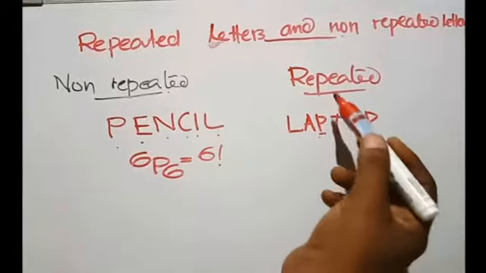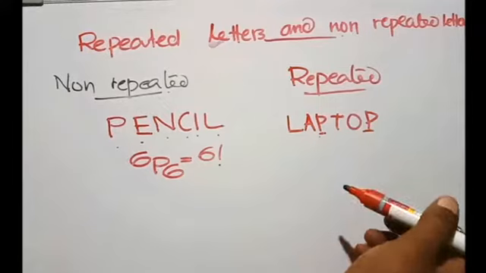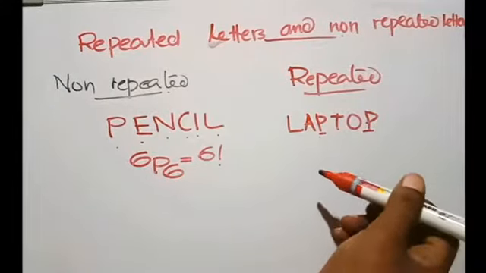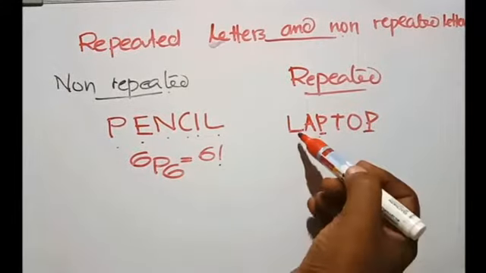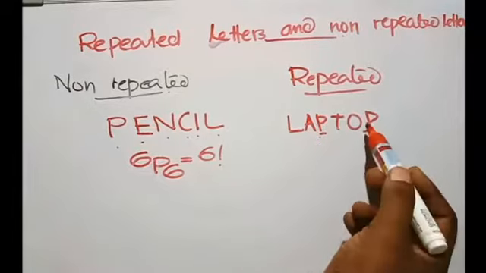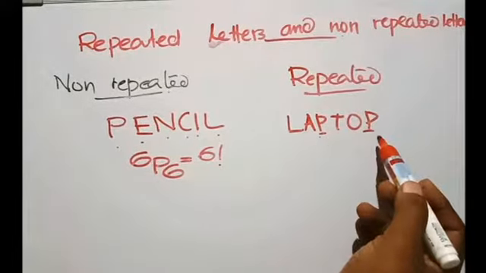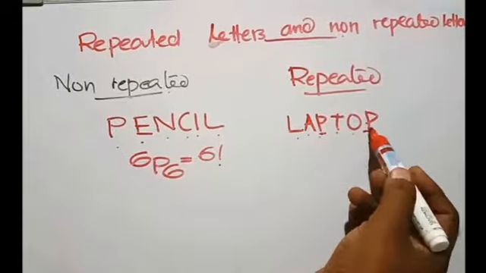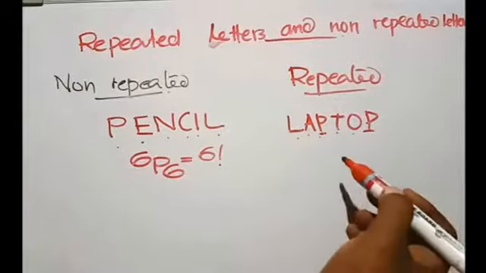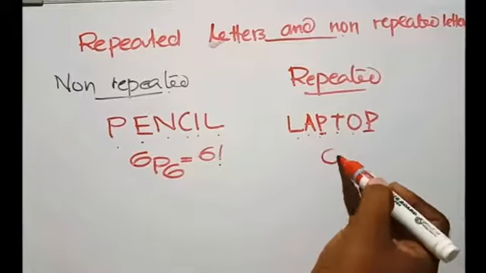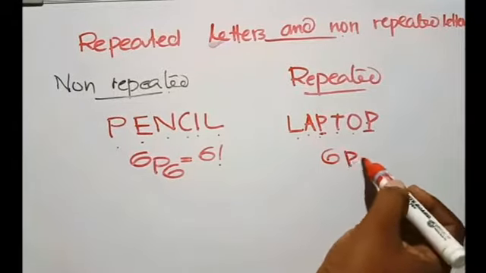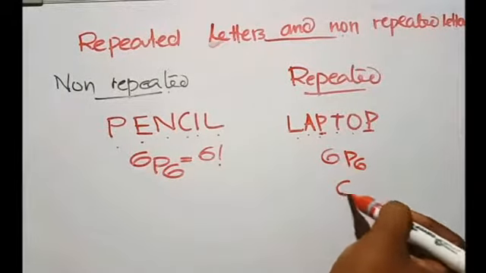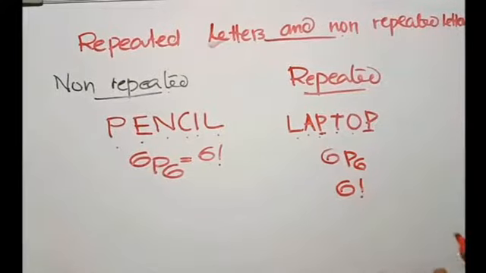So this is known as repeated letters. Here also the work is very simple. What we need to do is count how many alphabets are there, including repeated. So we get 1, 2, 3, 4, 5, 6 alphabets. 6 alphabets can be arranged in 6 factorial ways. Am I right? 6 factorial ways.